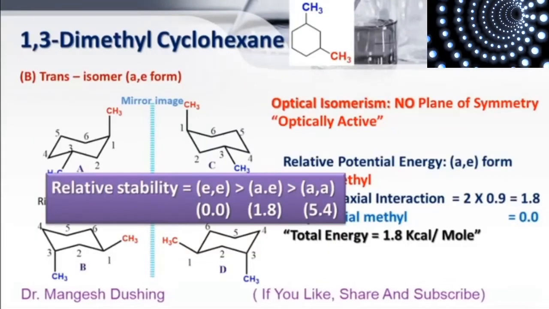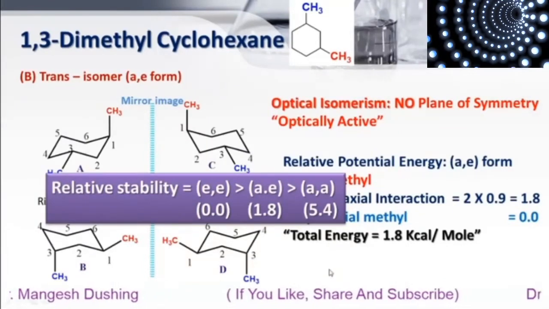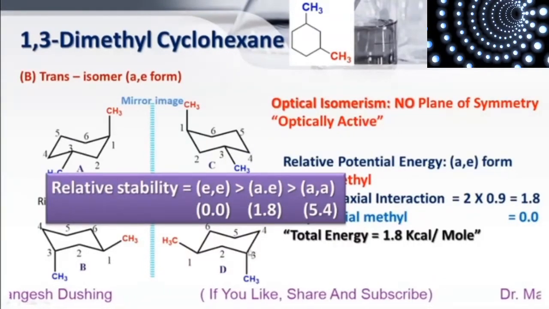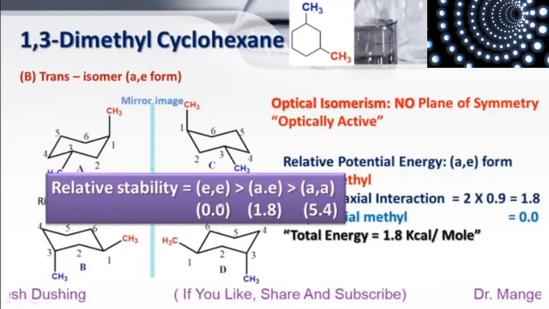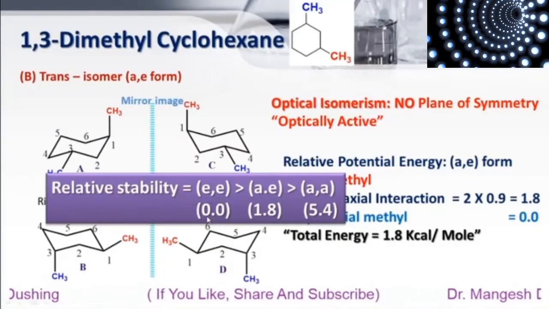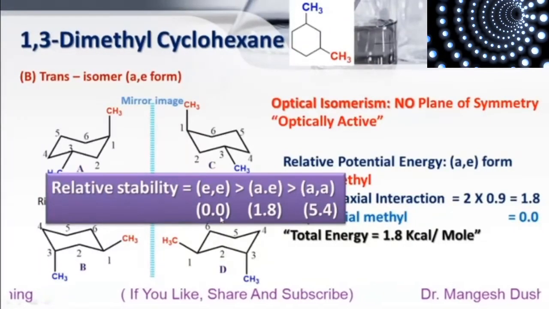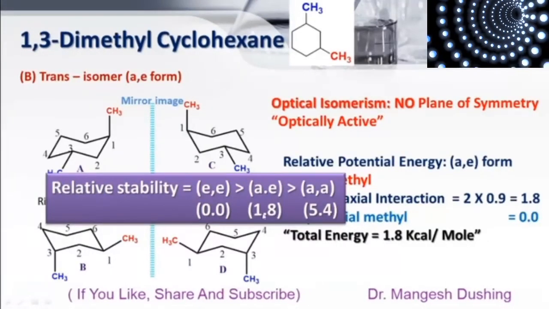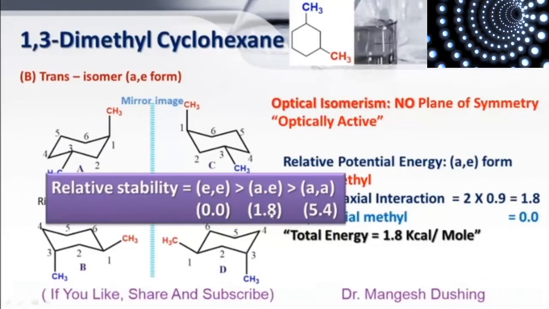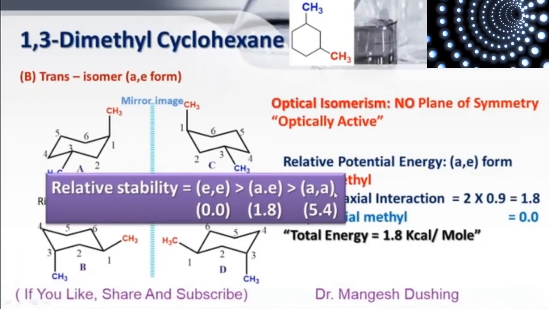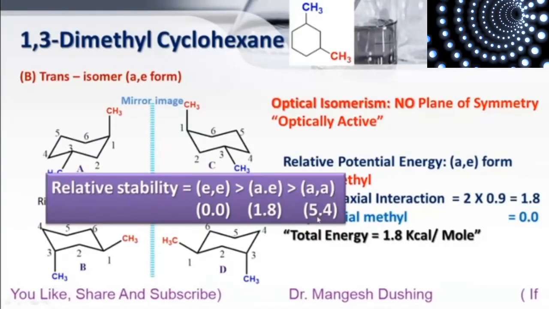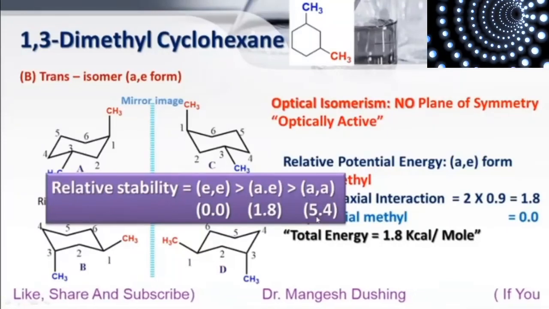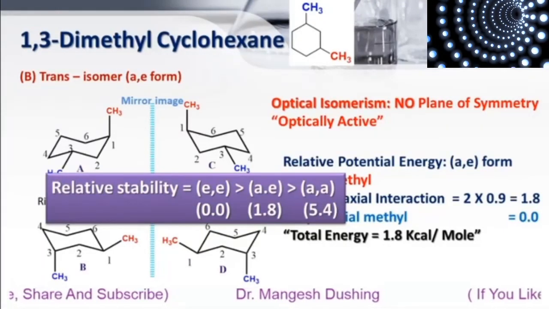So relative stability among all 1,3-dimethyl cyclohexane conformers: equatorial form is most stable. The energy is 0.0 kilocalorie per mole. Then just now we saw axial equatorial form, the energy is 1.8 kilocalorie per mole, and this is the highly unstable form, that is axial, which carries 5.4 kilocalorie per mole energy.